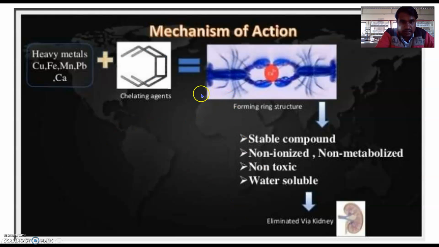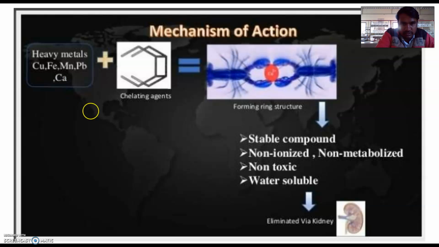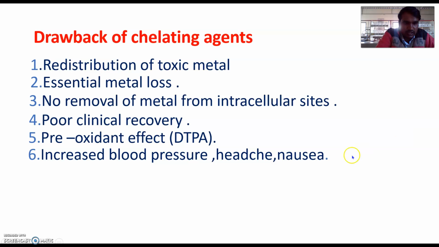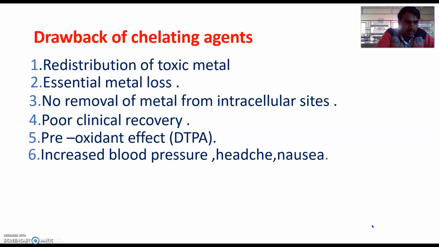Now, this is the mechanism of action of chelating agents. Here, heavy metals in the human body are present. Now we insert a chelating agent. These chelates form a complex with the heavy metal and convert the metal into a stable compound, non-ionized, non-metabolized, non-toxic, and water-soluble, and it is eliminated via kidney and urine.